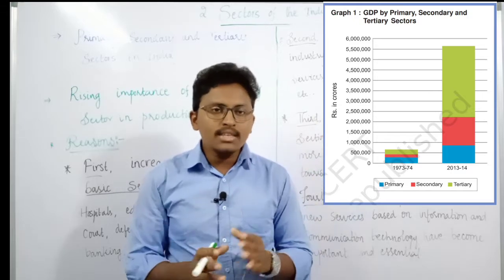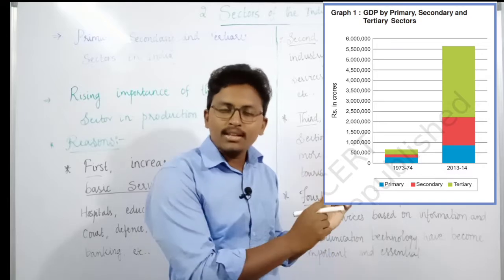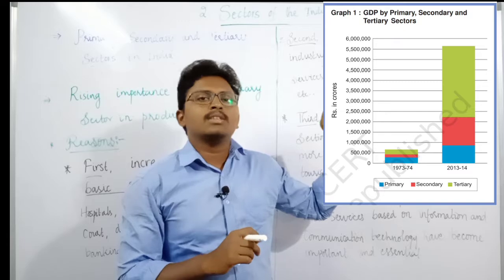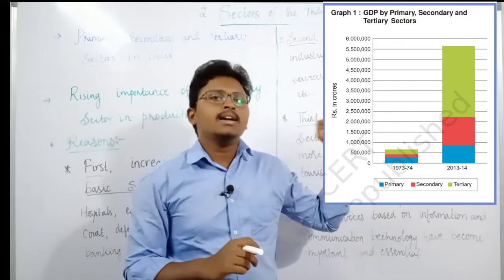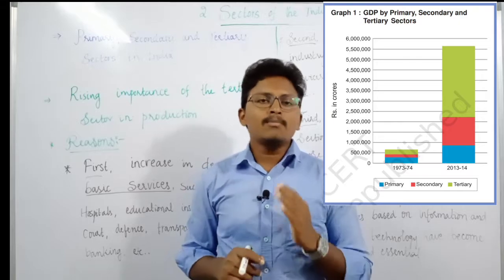So how has this change occurred, how has this shift occurred from the primary sector to the tertiary sector? Now if we closely observe the 2013 and 14 data, the tertiary sector is the leading producer in India. So what might be the reasons?